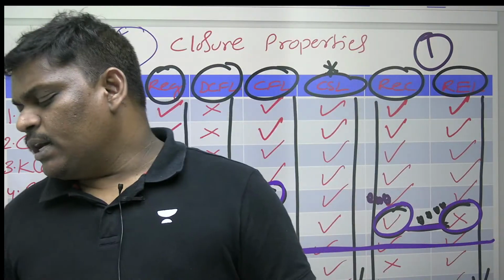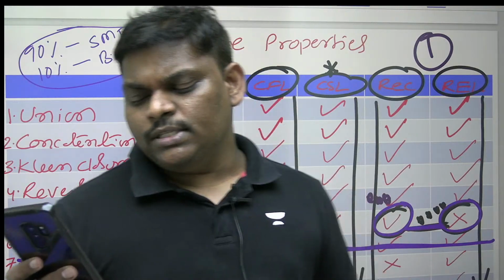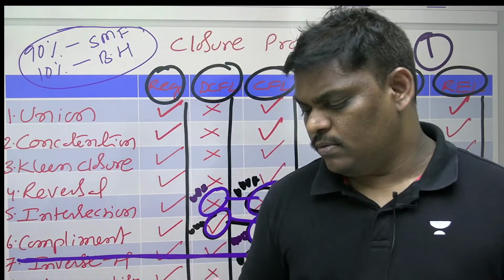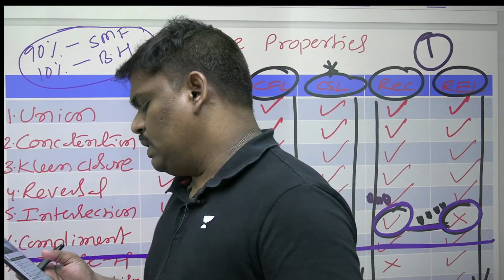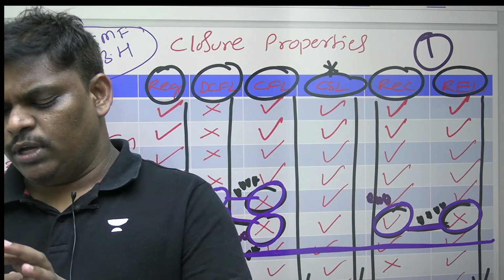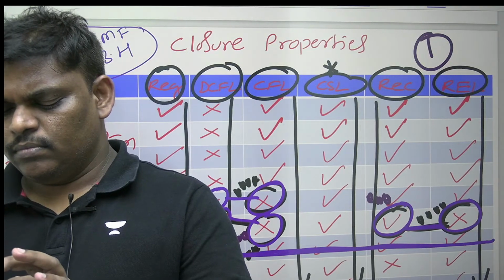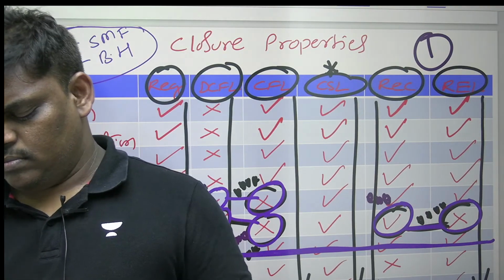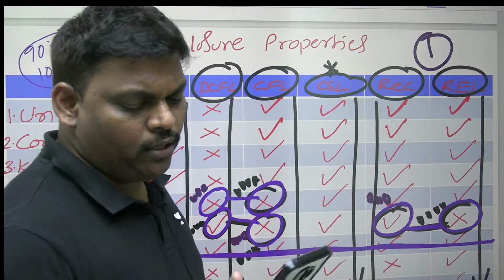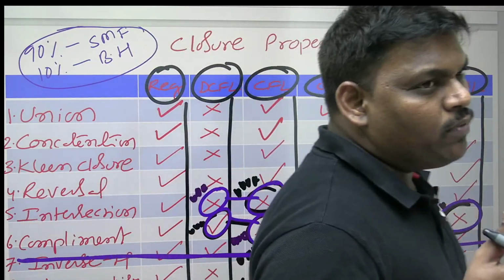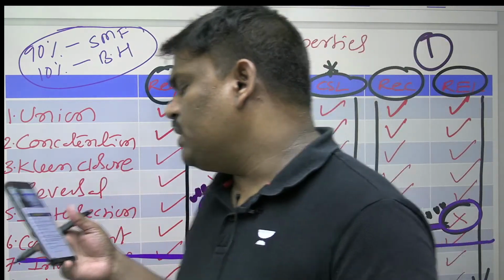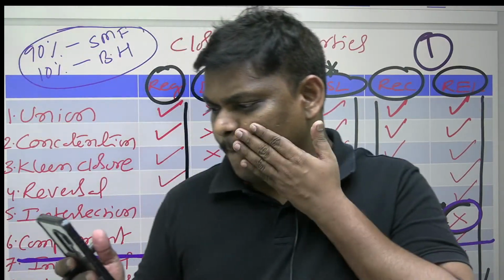Please let us know what are the major scoring subjects in GATE. All. Arpita, all are major scoring only. Whatever is there in the syllabus, we have to study. All are important. So instead of going subject wise, which is important, which is not important, please go topic wise. Arpita, please go topic wise.